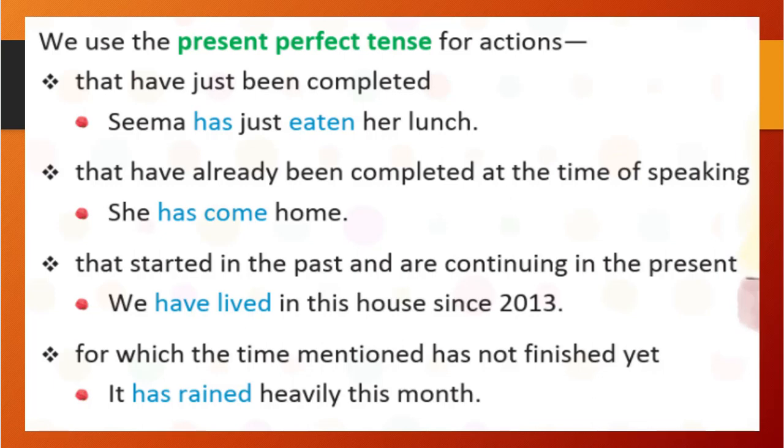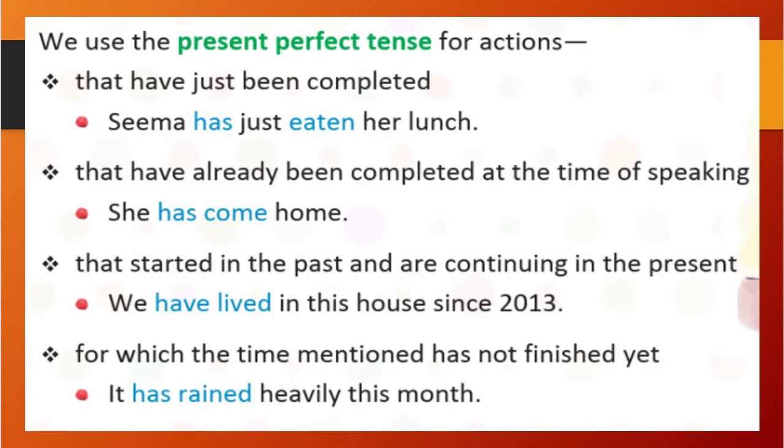Actions that started in the past and are continuing in the present. Like you are staying in Surat since 2005, right? Since 2005. Still you are living in Surat. That means in the past you started to stay, but still you are staying. So that time we will use present perfect tense. We have lived in this house since 2013, right?